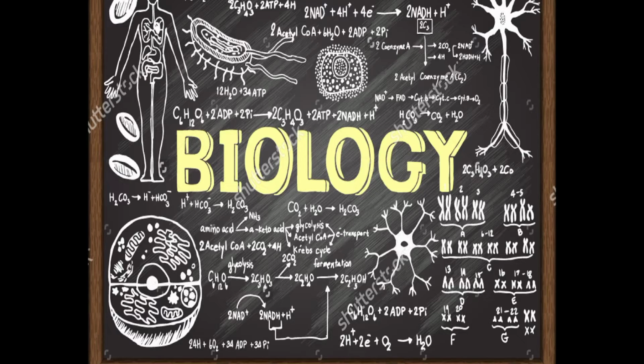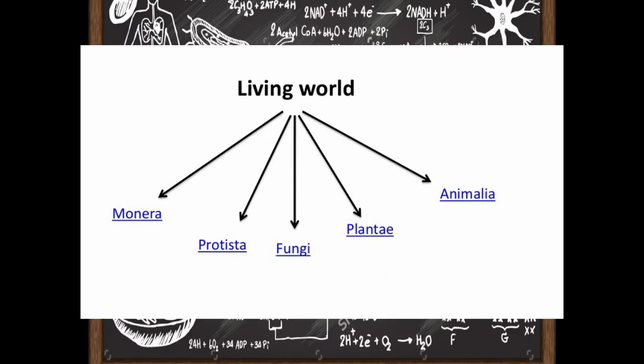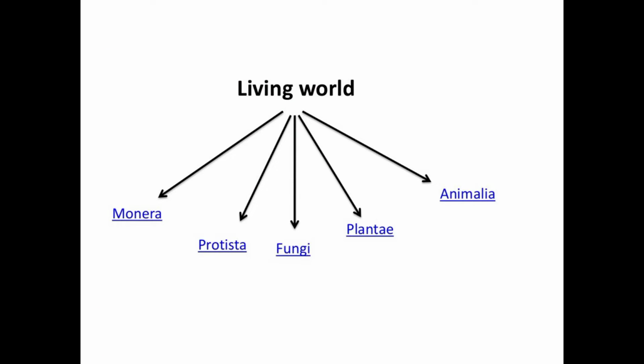In the previous video, we discussed the living world and the five kingdom level of classification: Monera, Protista, Fungi, Plantae, and Animalia. Of the five kingdoms, we studied the highlights, general characteristics, and examples of the first three: Monera, Protista, and Fungi.